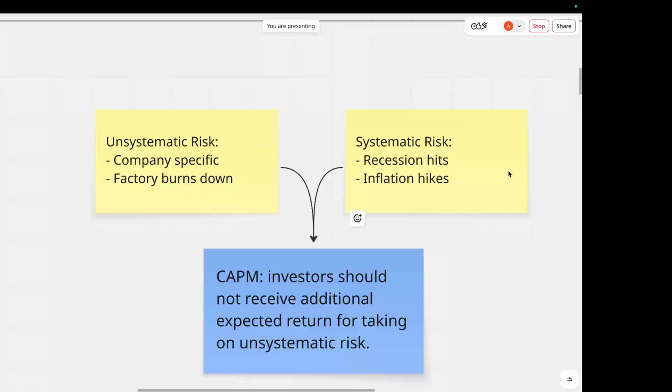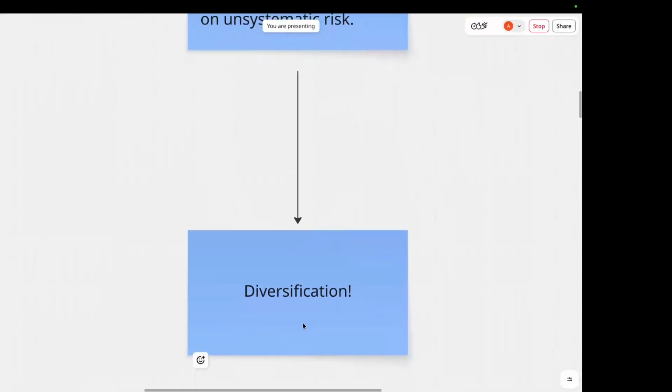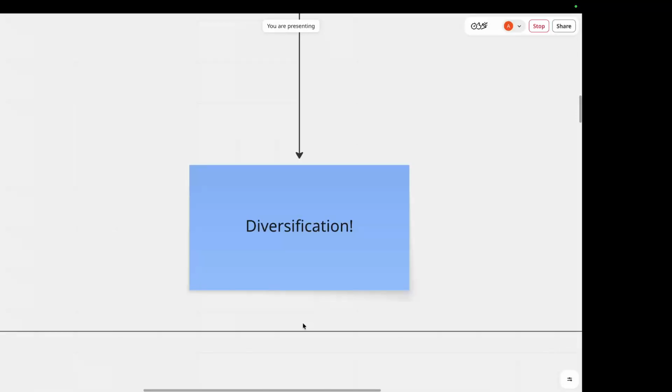There's also another type of risk. For example, a recession could hit the entire economy, interest rates could rise, inflation could surge, or a global financial crisis could cause stock markets to fall. These events affect many companies simultaneously and constitute systematic risk. CAPM argues that investors should not receive additional expected return for taking on unsystematic risk. Why? Because of diversification. Diversification can eliminate very much of the unsystematic risk.